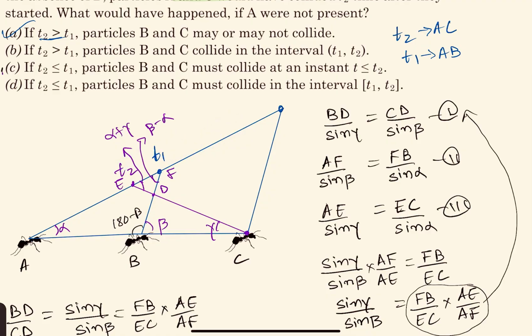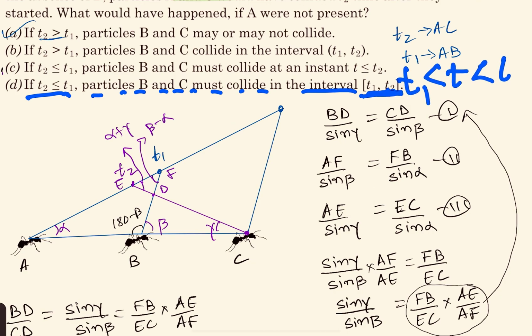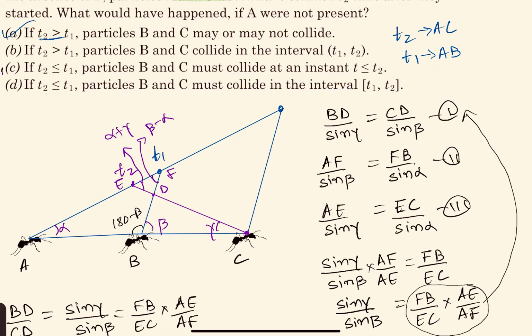Okay, so that's why I check option D also once. If T2 is lesser than or equal to T1, particles B and C must collide in time interval T1 to T2. So this is implying that T is between T1 and T2, right? Which is not correct. Hence, the other correct option is C. So A and C are correct.